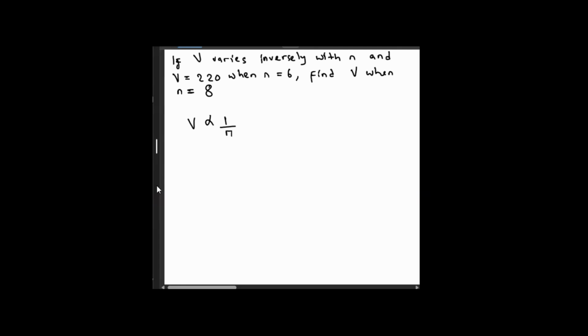Saka we are going to convert from this proportion sign to an equal sign. Kureva kuti V inge equal to K multiplying 1 over N. Kureva kuti V iri equal to K times 1, that is K over N.